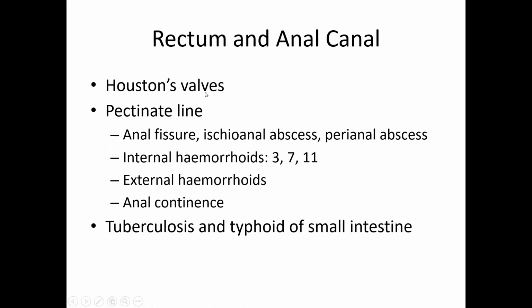So tuberculosis of rectum and anal canal will travel along the lymphatics which are longitudinally oriented. And therefore, tuberculosis of rectum and anal canal will never obstruct the rectum and anal canal as it was affecting the small intestine, where the lymphatics were oriented transverse.